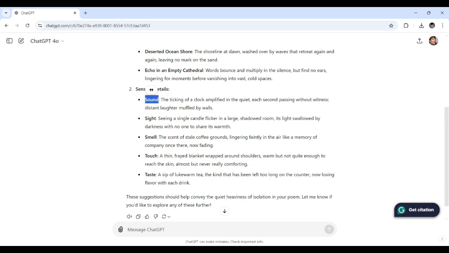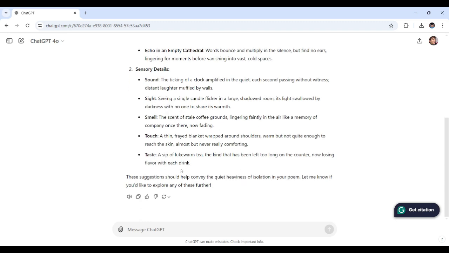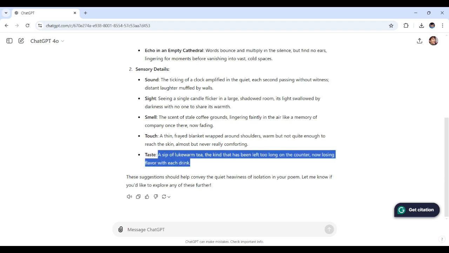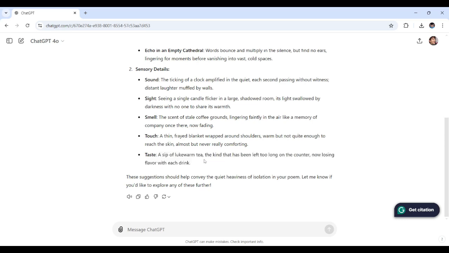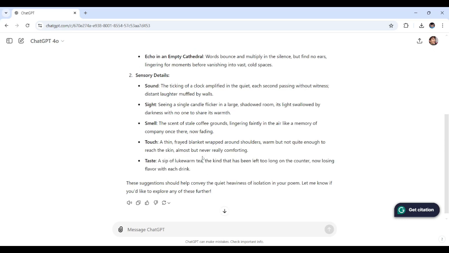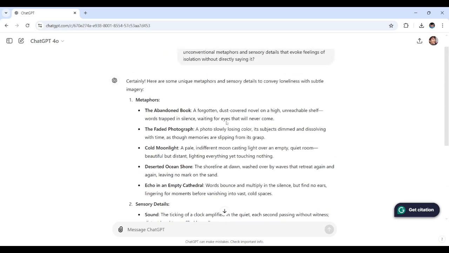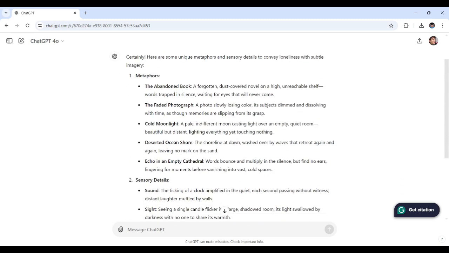Their sound. Another one, smell: the scent of stale coffee grounds, lingering faintly in the air like a memory of company once there, now fading. Right? Scent, smell, see right here, stale coffee grounds. Last, taste. One more example: a sip of tea that's been left too long on the counter, now losing flavor. Flavor, connect with taste. See? Right there, sensory details. So, yeah. And these metaphors right over here say so much without directly mentioning loneliness.